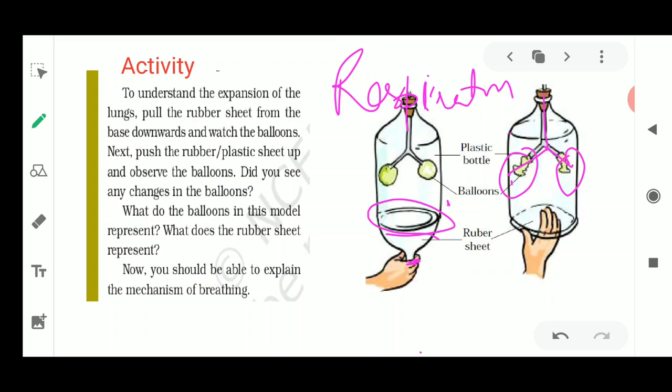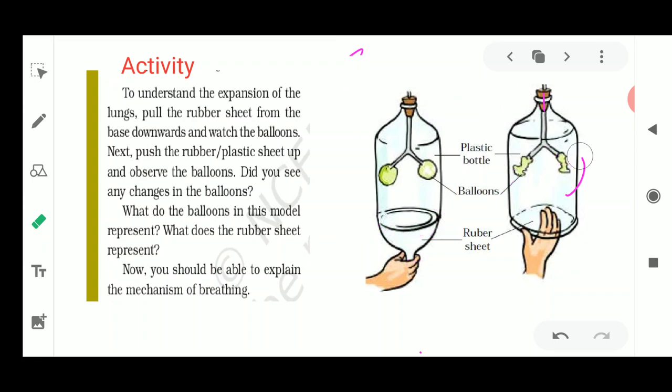Now how are you going to show the expansion and contraction of your lungs? It's very easy. As you could see here in this diagram, this diaphragm has to be pushed downwards. Just take this out downwards. Now you will see that inhalation is happening. The air from outside is entering from this tube, and it is going to be filled in the small balloons, and these balloons are going to expand.